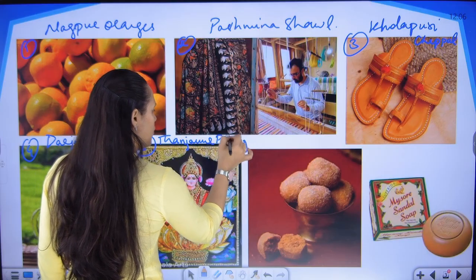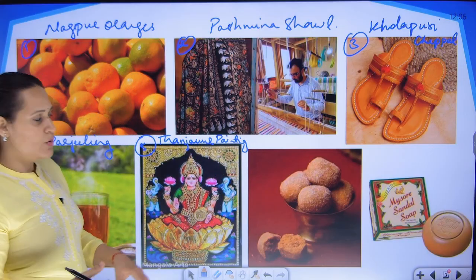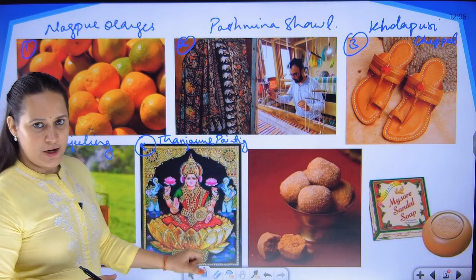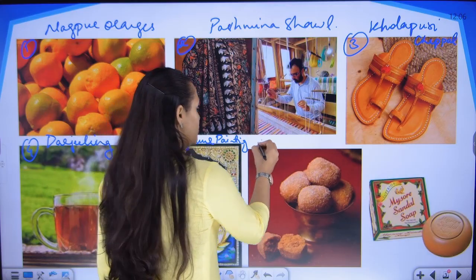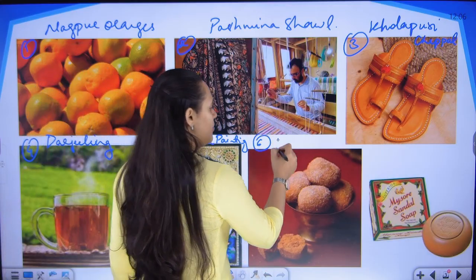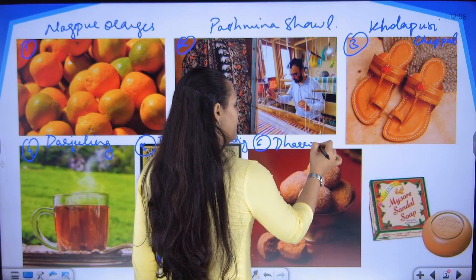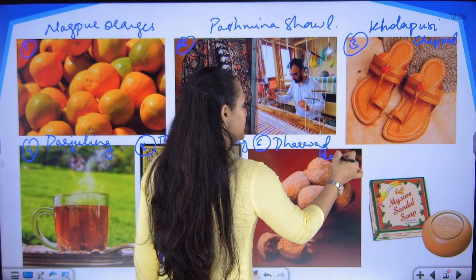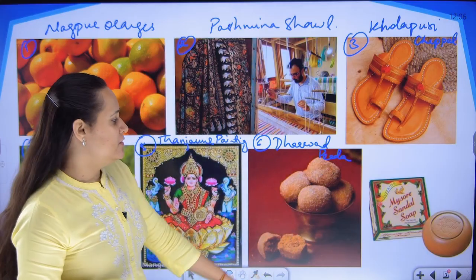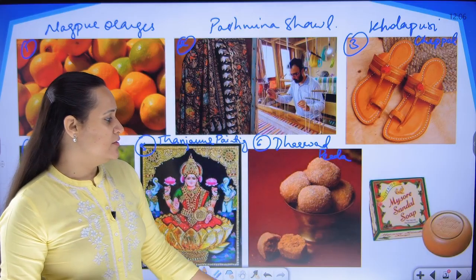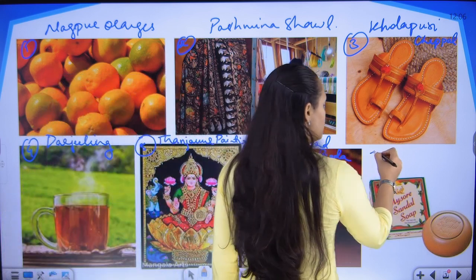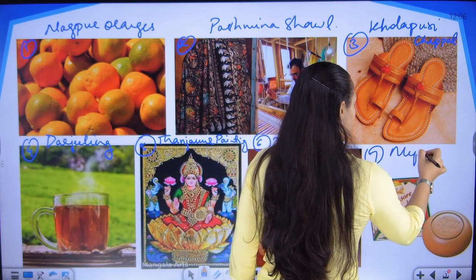It is famous for its handwork, and the actual gold foil is used to make this particular painting. So that is the feature of that painting. This is a sweet. It is called the Dharwad Peda, famous from a city called Dharwad in Karnataka region. Then we have the soap that is known as the Mysore sandal soap.